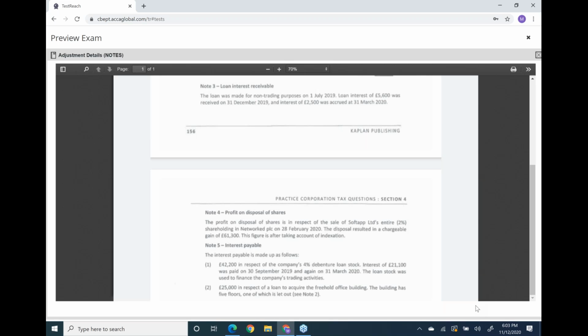Now, what are the rules? As I wrote in my slides, if you have taken a loan to finance trading activities, then that loan interest will be allowed from the trading income computation.